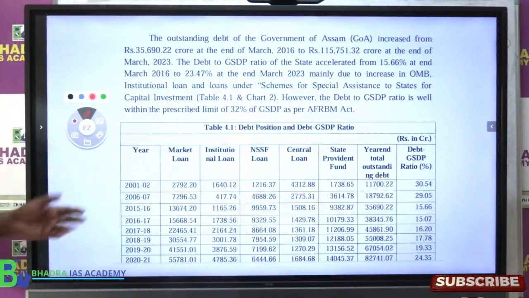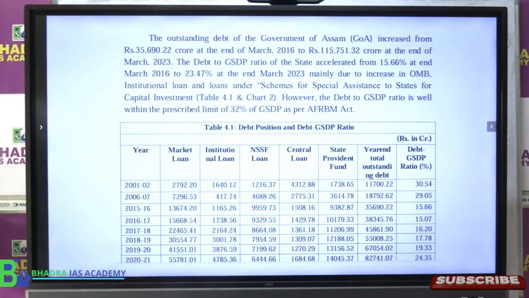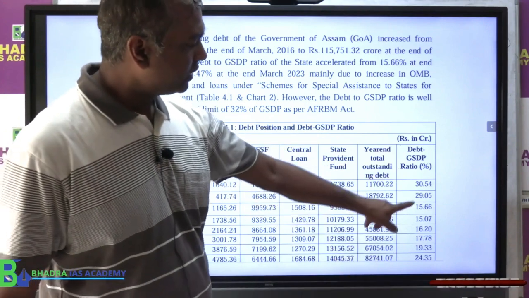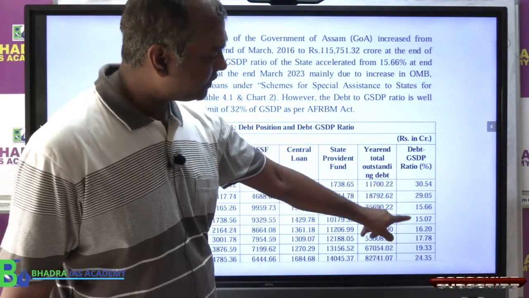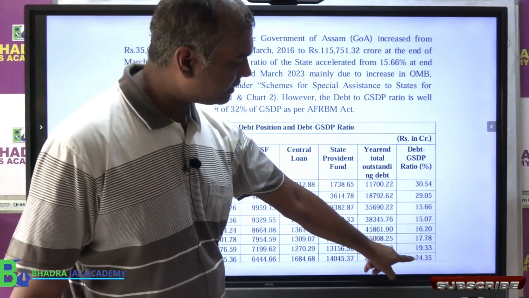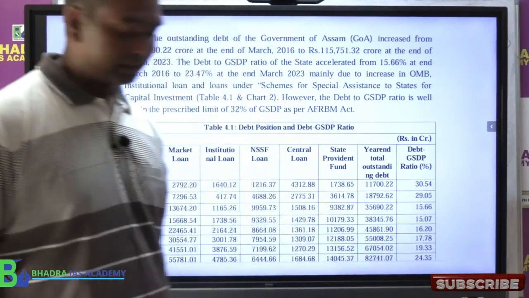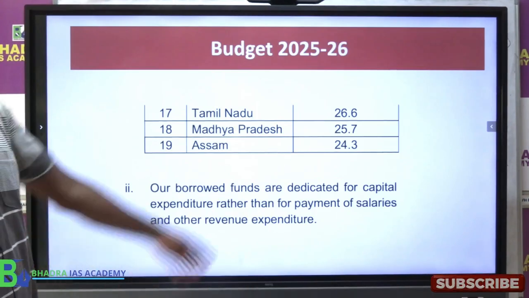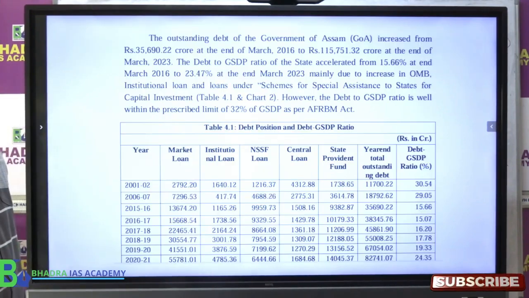Okay. So Assam government has given this analysis. So if you see the debt to GDP ratio, it was 30, 29, 15, then it went down, but now started increasing. It is 24.3 around, that is the thing given in the budget, 24.3%. Clear?